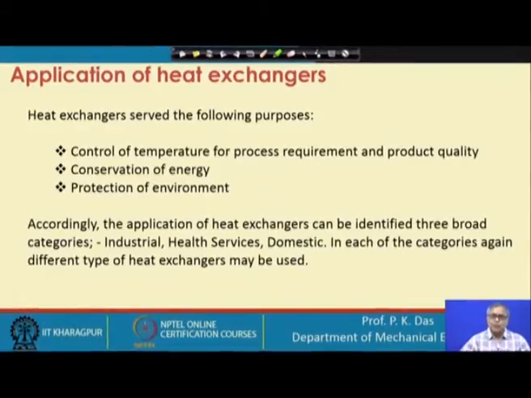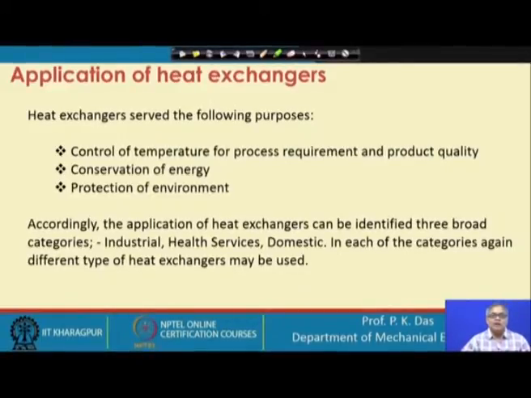Then, protection of the environment. Actually, these two points go hand in hand. Conversion of energy, in certain cases, makes it essential to use a heat exchanger, but during the conversion we waste a good amount of thermal energy, and we also waste energy in different forms. Using a heat exchanger, these wastes can be reduced, and reduction of any waste is a gain.